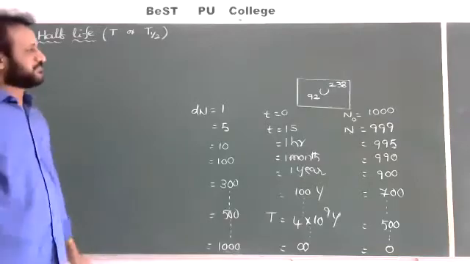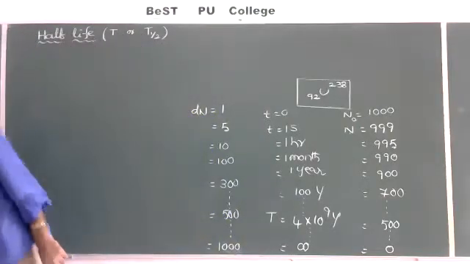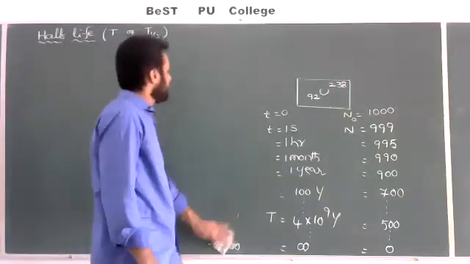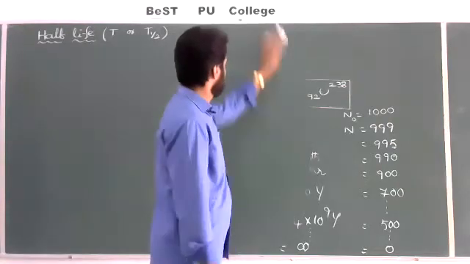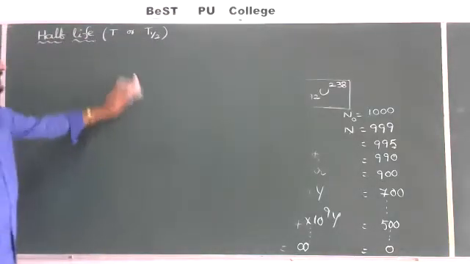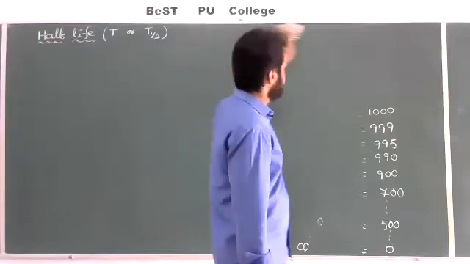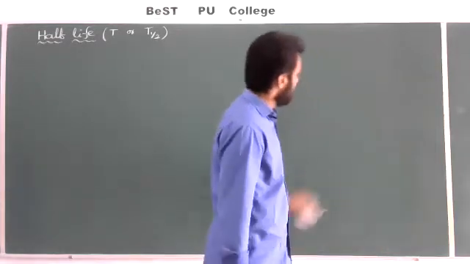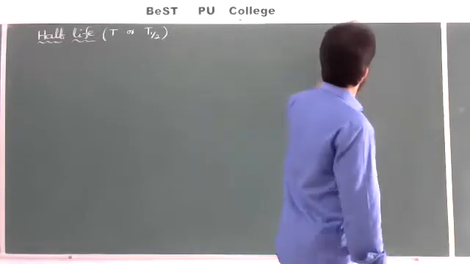So write the definition. Half-life, the time taken by a radioactive sample to reduce it to half of the initial number of atoms or original number of atoms.